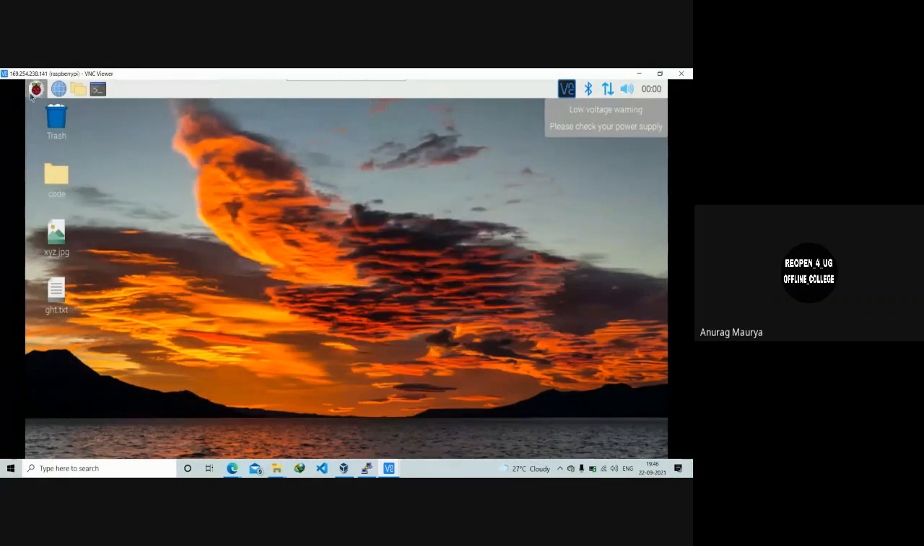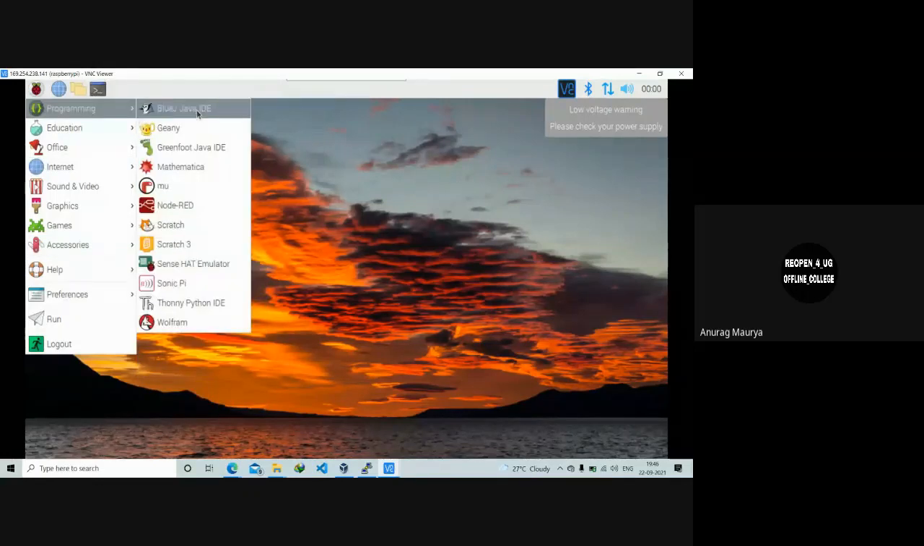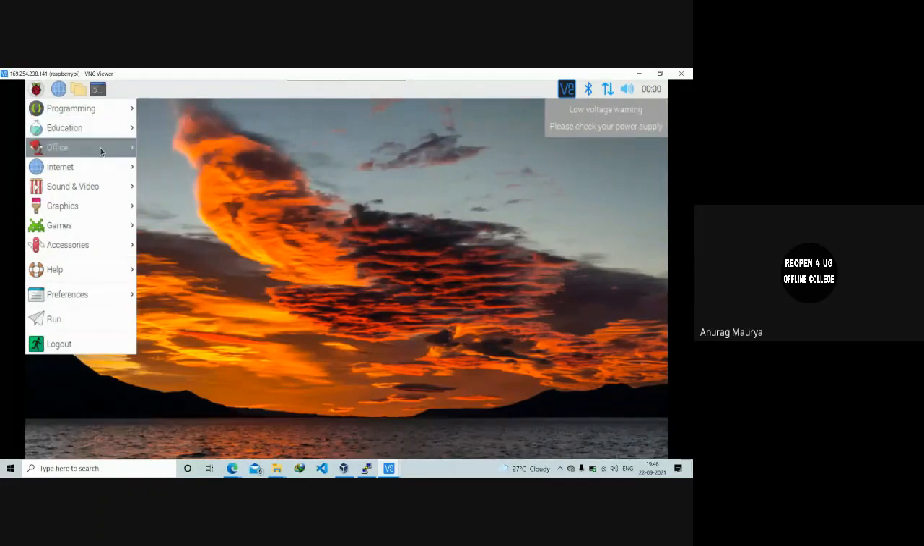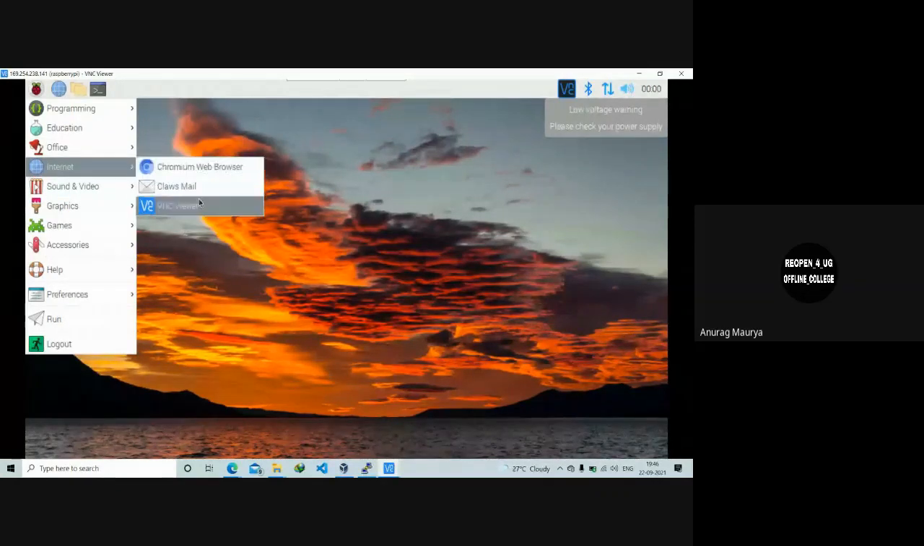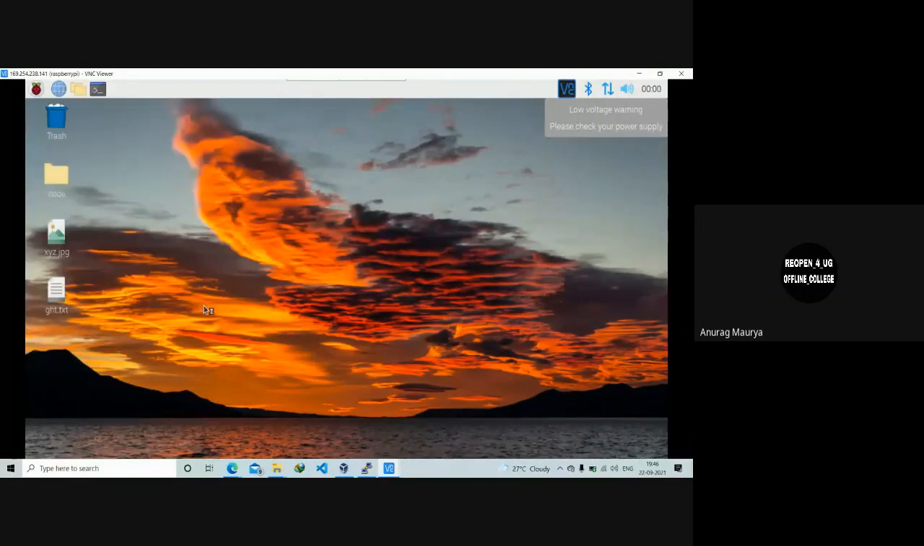So for that, if you go there, there are a lot of beautiful things here. For example, if you want to program in Java, there are a lot of IDEs which are provided by default in the Raspberry Pi OS. There is LibreOffice enabled. So there is this web browser and all that stuff. Yeah. So for programming, we will be heading to this Thonny Python IDE.